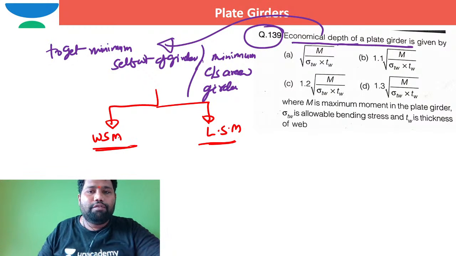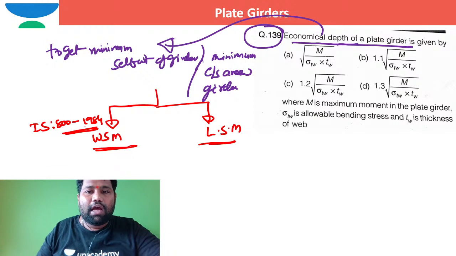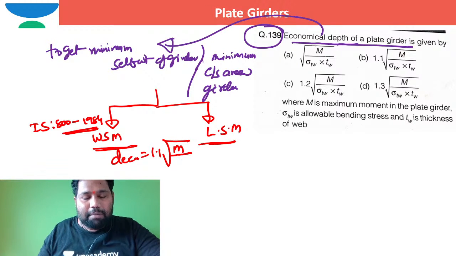If you see as per working stress method, that is as per IS 800 1984 code, the economical depth of the plate girder, D economic, I can directly write as 1.1 times the square root of M by the permissible bending stress in tension.